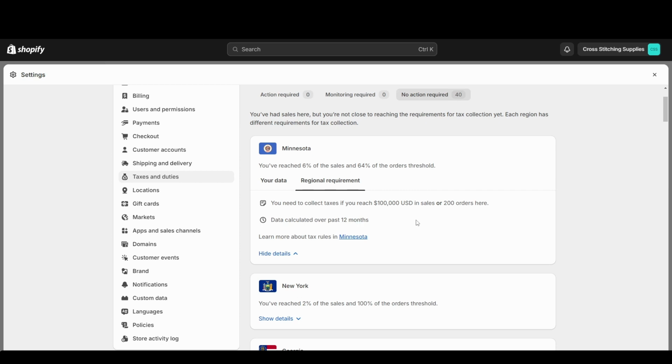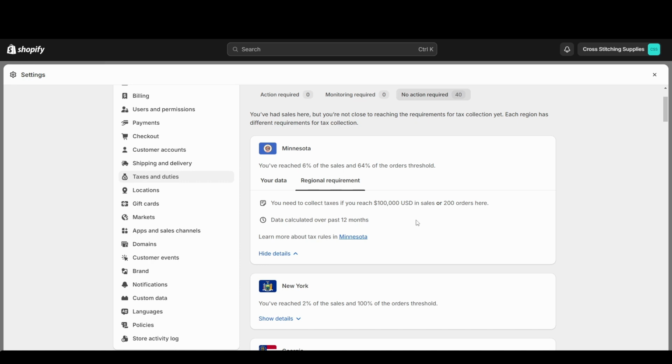And I do want to really stress, when you are liable to start collecting sales tax in one of these states, do not put it off. I had a few that I just felt like I was way too busy, I was way too stressed with just running the business, that I put off collecting sales tax in some of them. And I just decided I was going to take the hit of collecting it late. I was just going to pay the sales tax that the customers would have needed to pay, and I was going to pay any late fees.